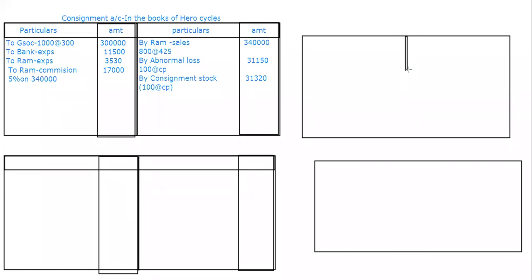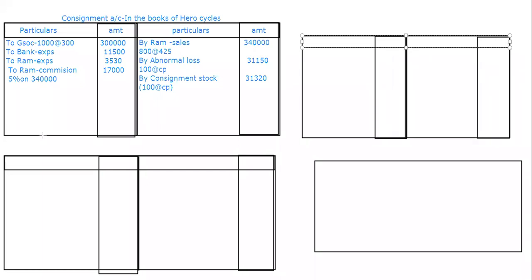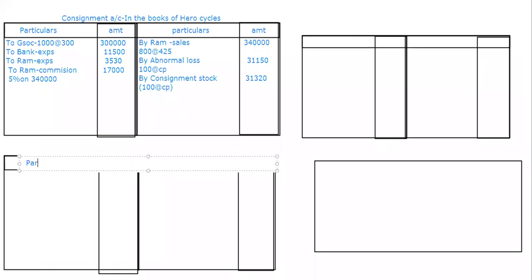So this is my goods sent on consignment account. Particulars, amount.